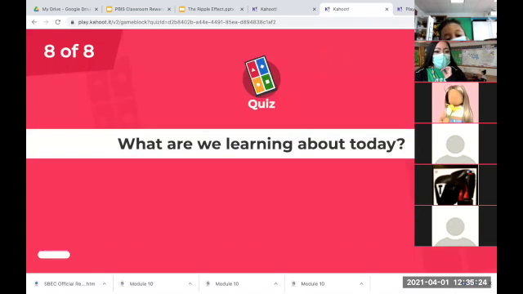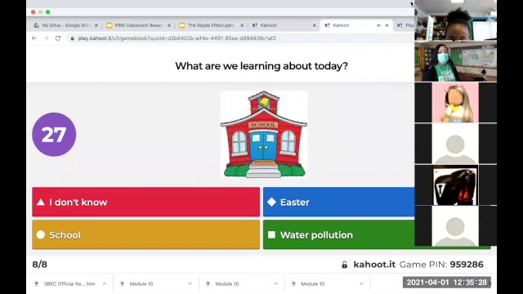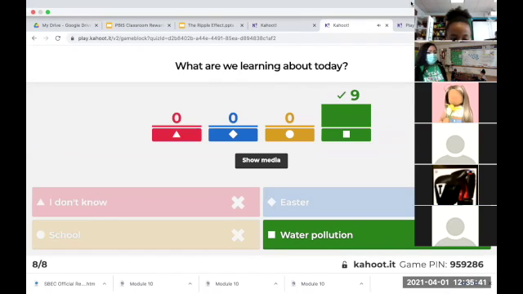Last question. What are we learning about today? Red, I don't know. Blue, Easter. Yellow, school. Green, water pollution. The red one is silly. Everybody answered it right. Good job. Today we're going to learn about water pollution.